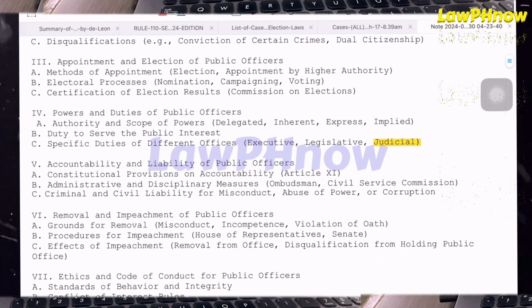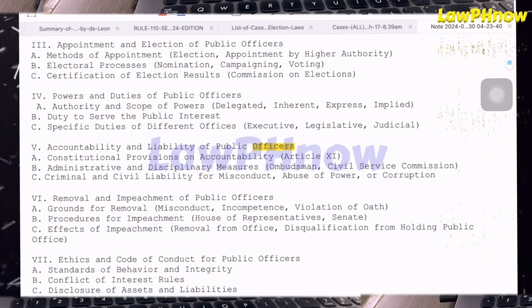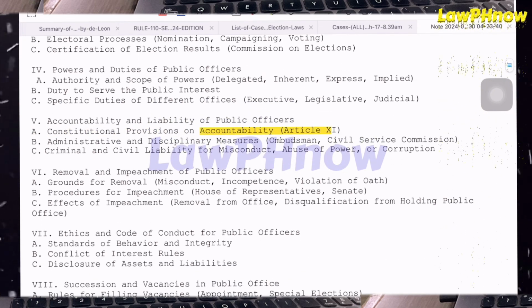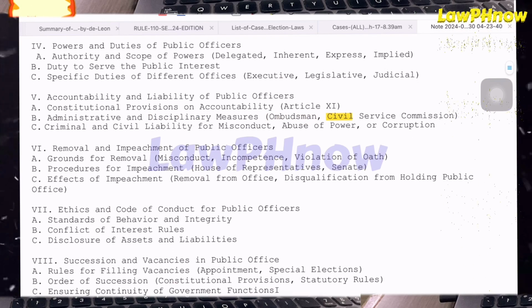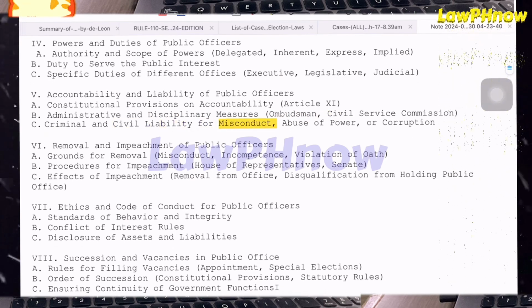5. Accountability and liability of public officers. A. Constitutional provisions on accountability, Article 11. B. Administrative and disciplinary measures: Ombudsman, Civil Service Commission. C. Criminal and civil liability for misconduct, abuse of power, or corruption.